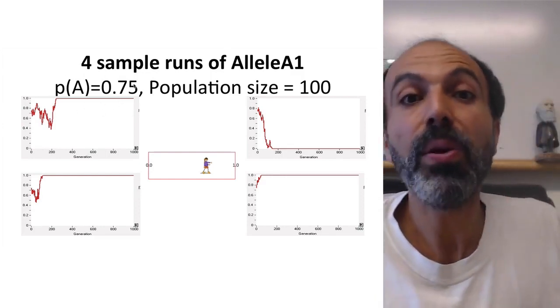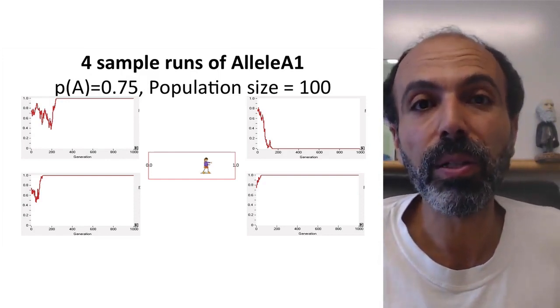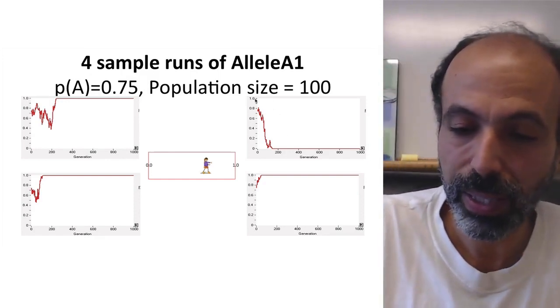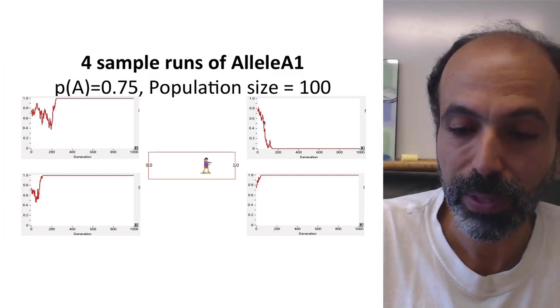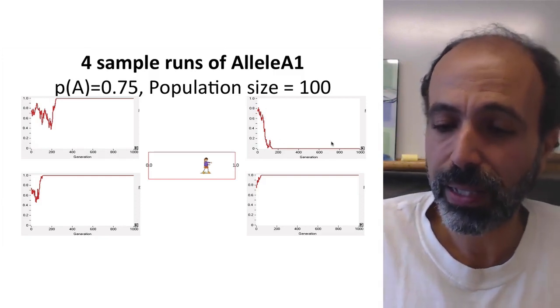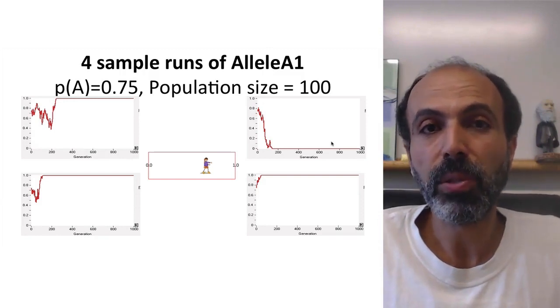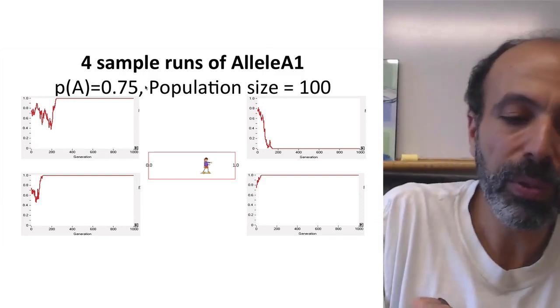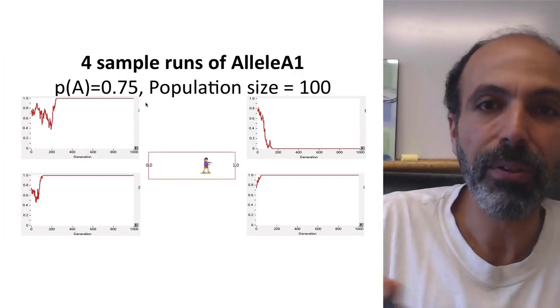Now notice there is still some chance the allele will be lost, even if it starts off very abundant. And you see this happen in this case. Even though it started at 75%, it bebopped around, and after a few sudden losses, it did actually go to 0. So this does happen, but this frequency tells you the probability of it.